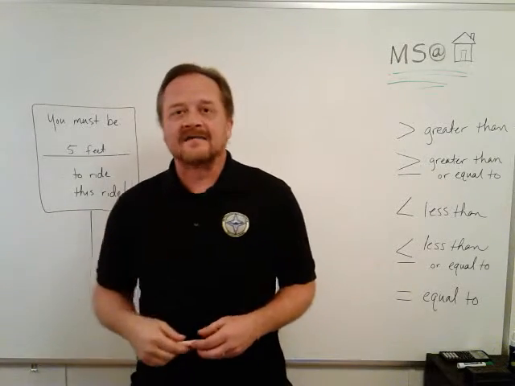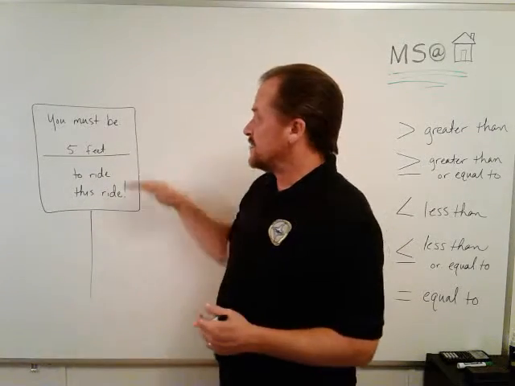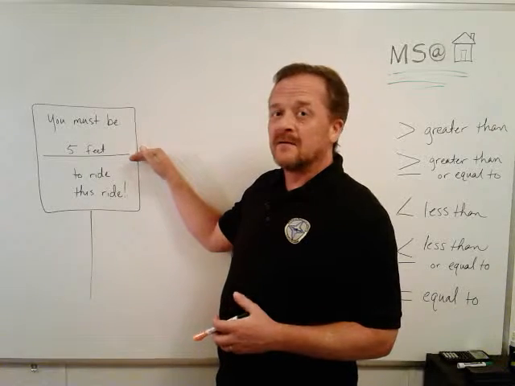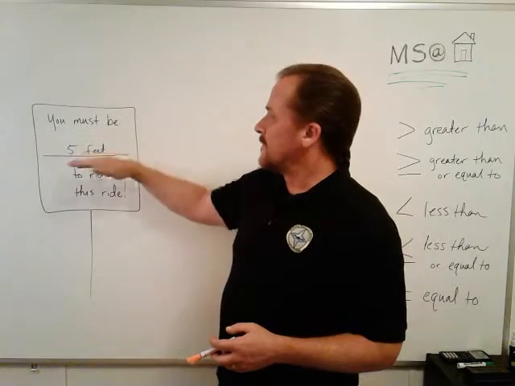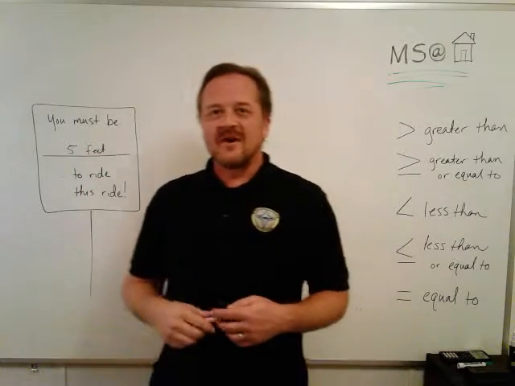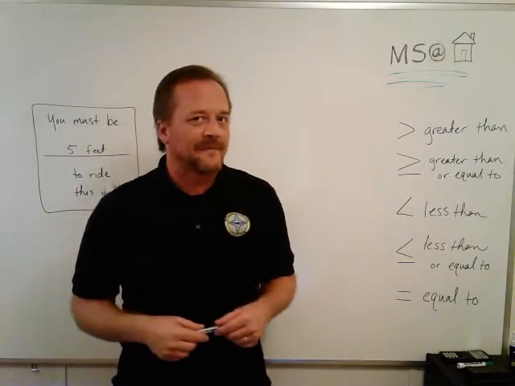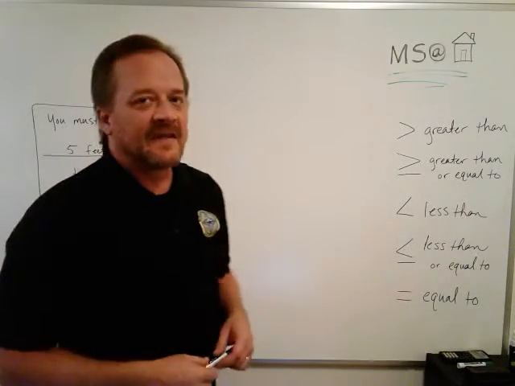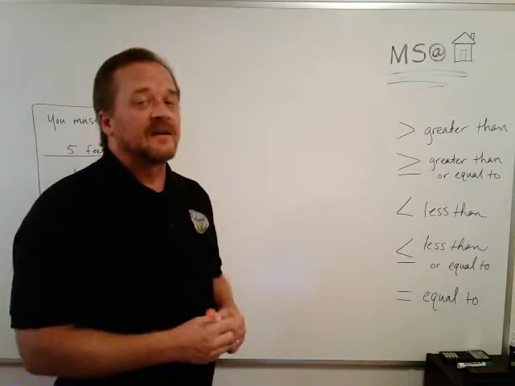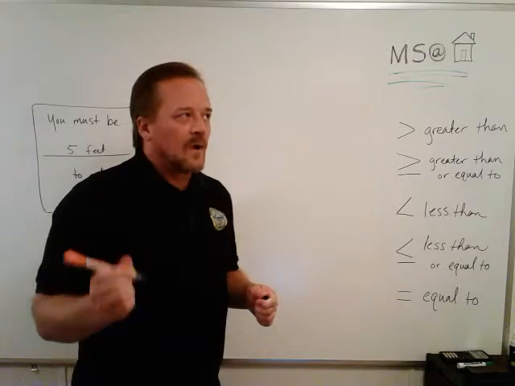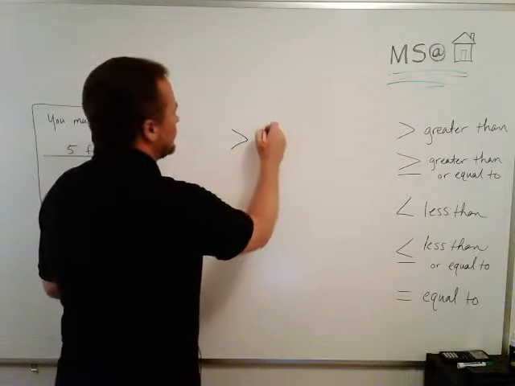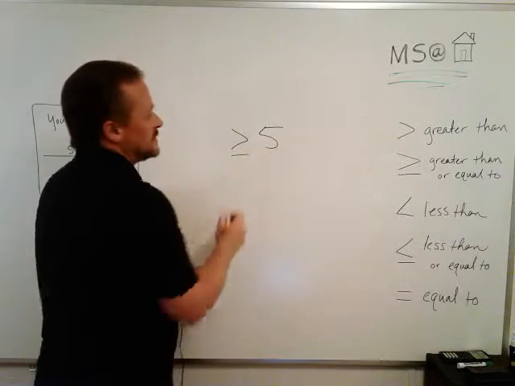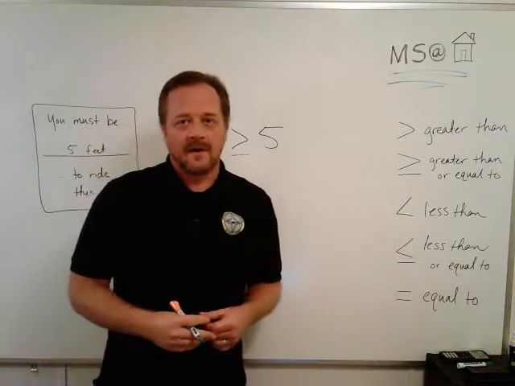Now what this is saying is that in order to be safe, people should be at least 5 feet, right? That means 5 feet or taller. So if you're under 5 feet, sorry, can't let you ride. So this isn't actually saying that I have to be exactly 5 feet. This isn't an equation. This is an inequality. This is saying that I must be greater than or equal to 5 feet, right?